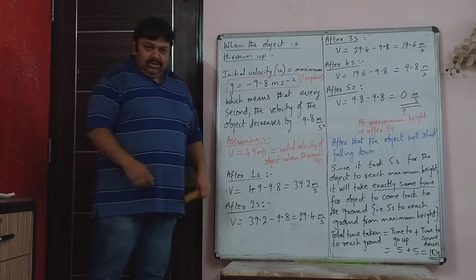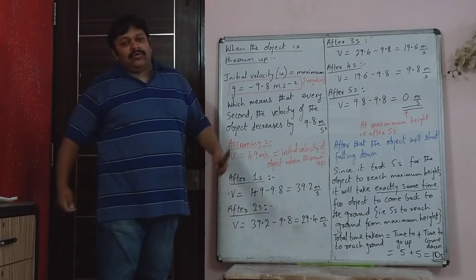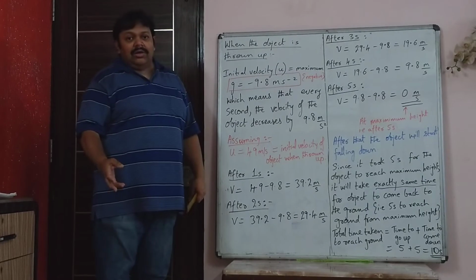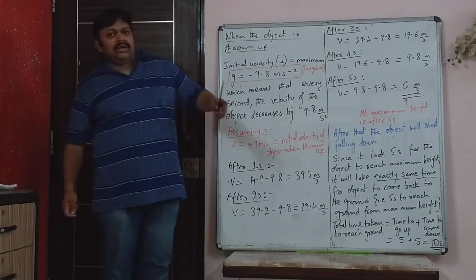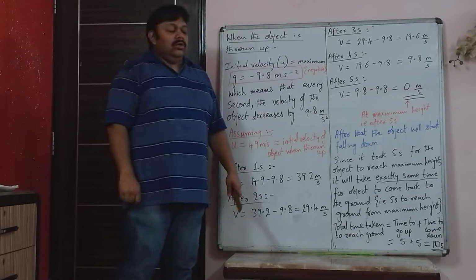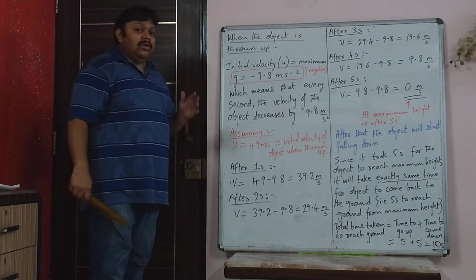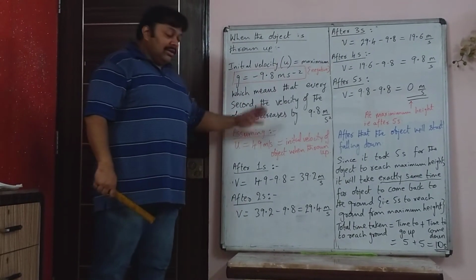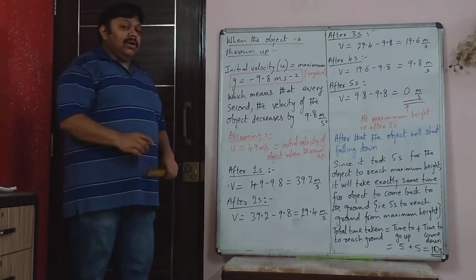It could be anything. If you throw it lightly, it will not go up much. It will fall down immediately. If you throw it with a lot of force, let's say your friend is staying on the second floor and his ball fell down, and if he asks you to throw it back, then you will not throw it like this. You will take it and throw it with a good amount of force, hoping that it reaches the second floor. So the greater the force that you use, the higher the ball will go up. So now in this case, let's assume that the initial velocity is quite high, 49 meters per second, and the ball is thrown up.